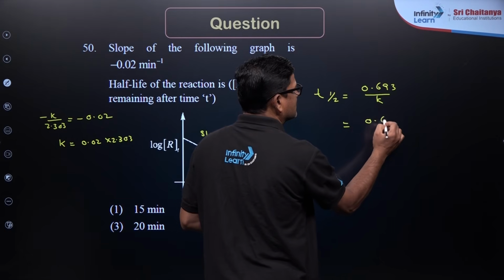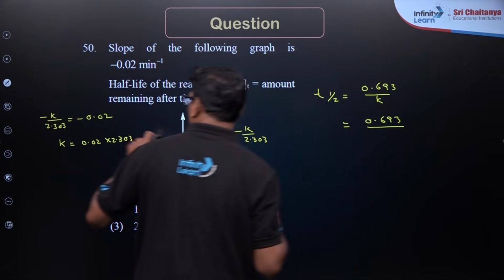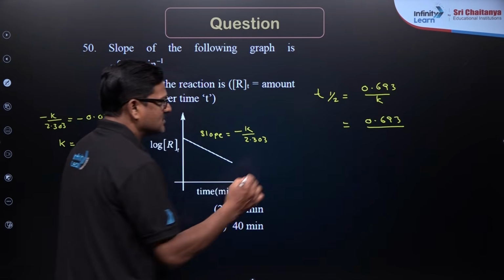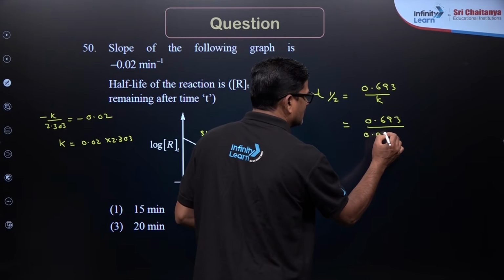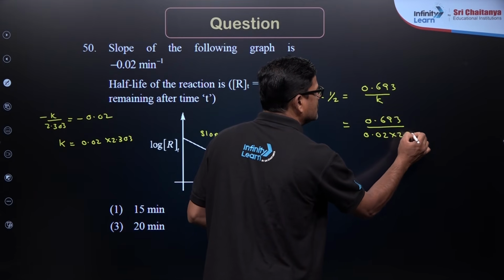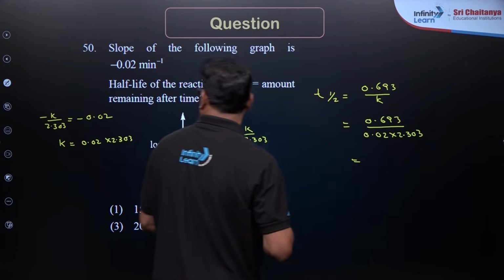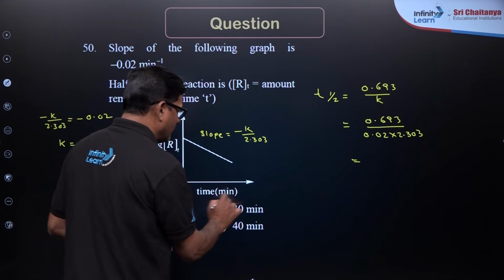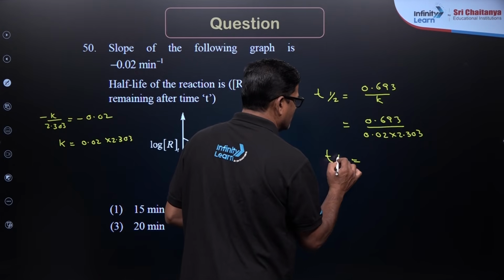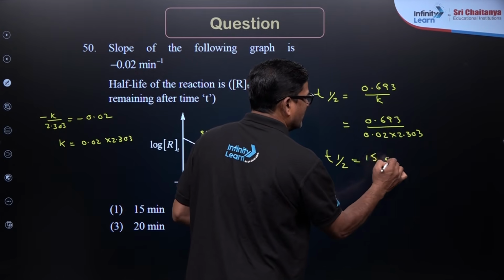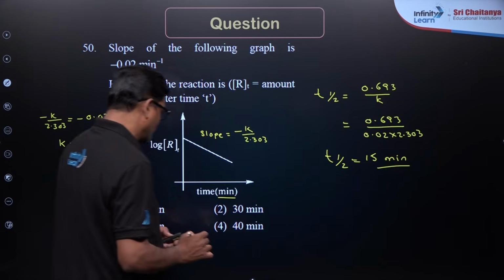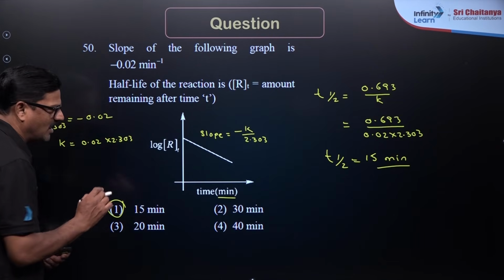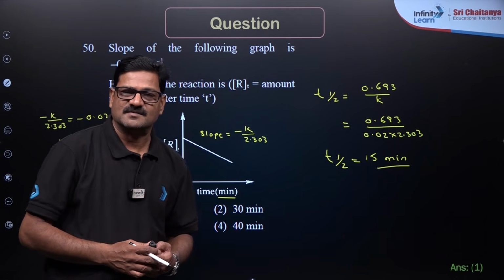So, 0.693 divided by the k value, which is 0.02 into 2.303. On doing so, it is given in minutes. So, t half is going to be 15 minutes, which is the answer for this question. So, I would say option 1 is the correct answer.